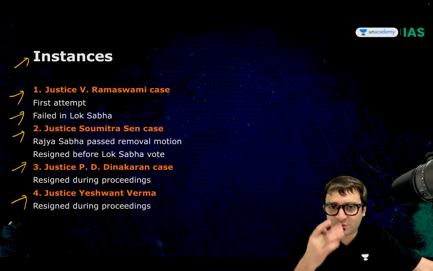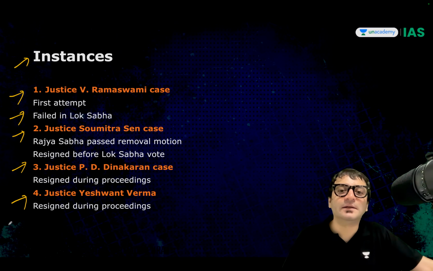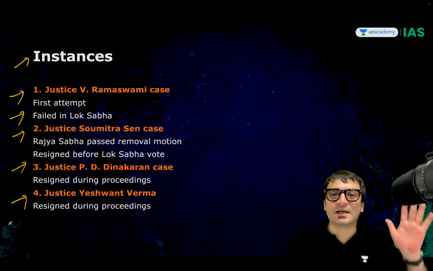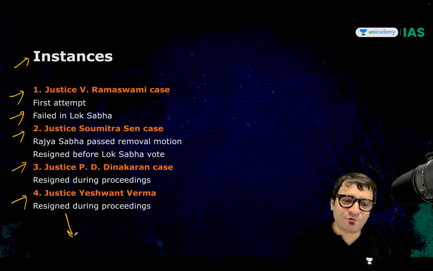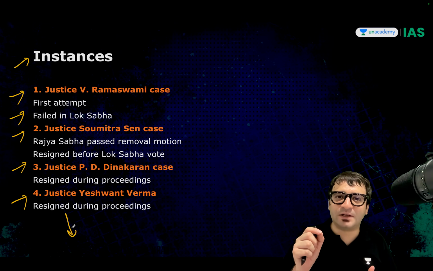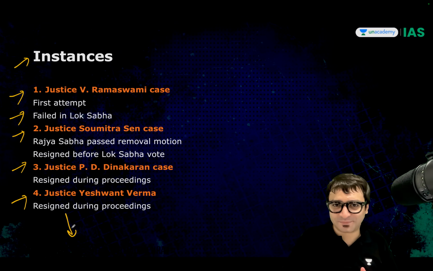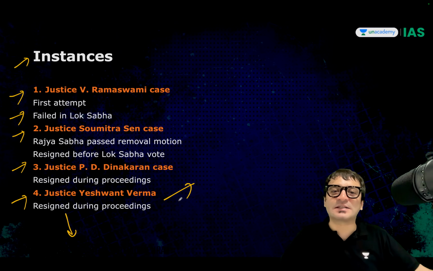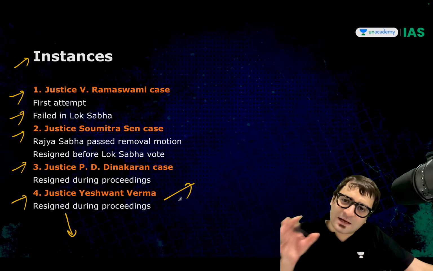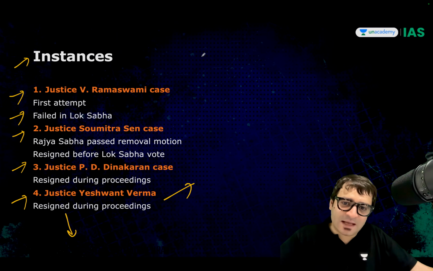Justice Yashwant Verma, when we discussed this in the class, I told the students that in my understanding, he will resign even before the motion is taken up in the parliament. Why? Because if you are removed, number one, you will forever be cited in history as the first ever judge who has been removed based on the resolution of the parliament. And number two, you will lose your pension benefits. But if you resign, it is just like retirement with benefits, such as your pension benefits. That is why he resigned.